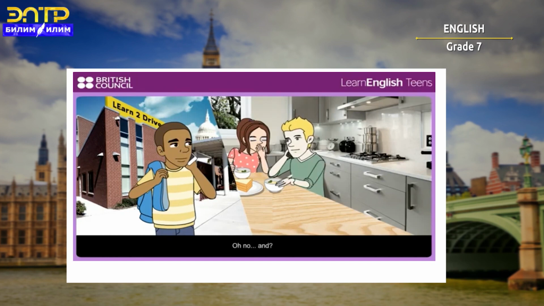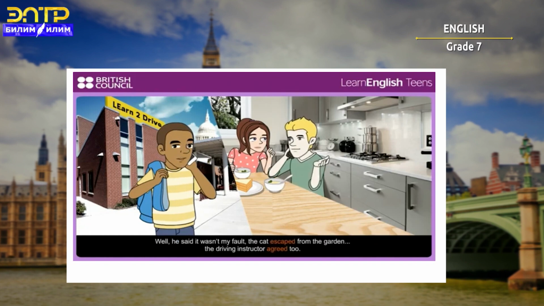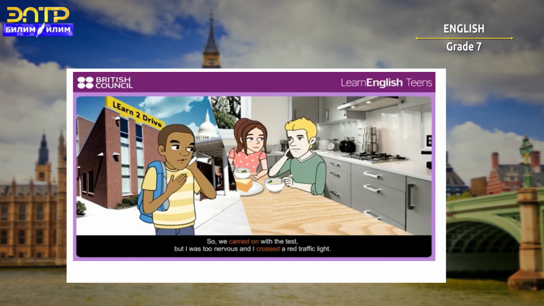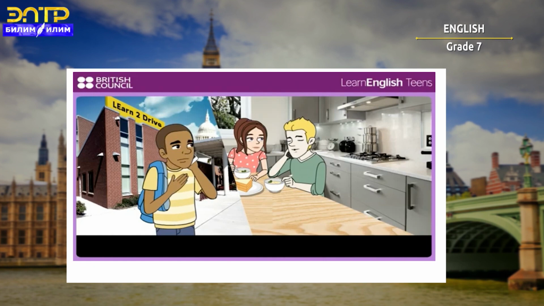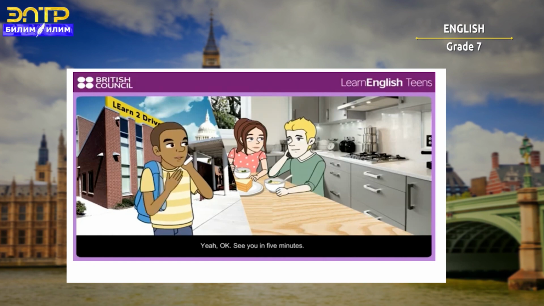Oh, no. And? Well, he said it wasn't my fault. The cat escaped from the garden. The driving instructor agreed too, so we carried on with the test. But I was too nervous and I crossed a red traffic light. Poor you, mate. Do you want to come over? Yeah. Okay. See you in 5 minutes.